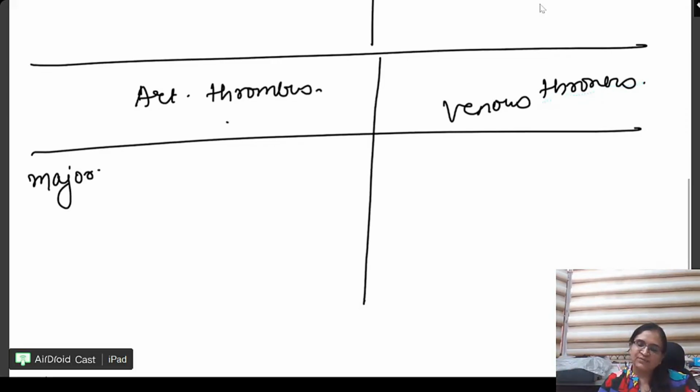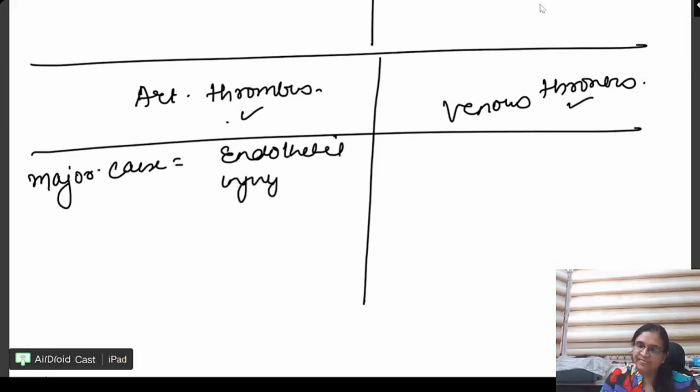Arterial thrombus, venous thrombus. Arterial thrombus, please remember, major cause is endothelial injury or turbulence. Venous, we all know, stasis.